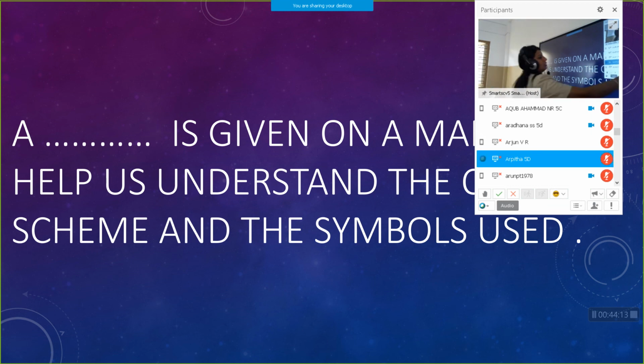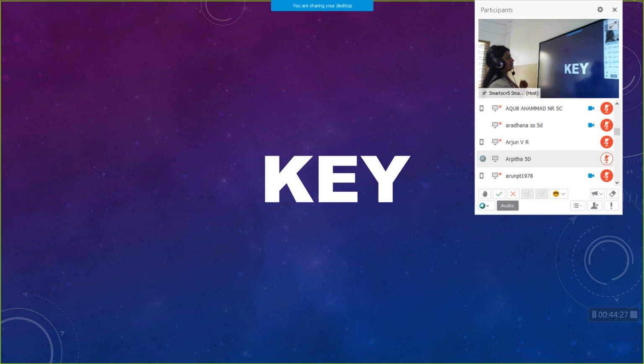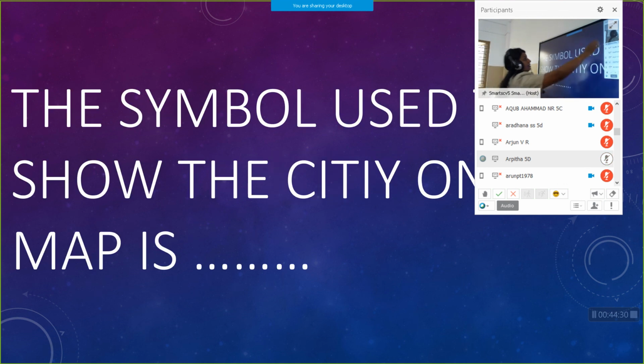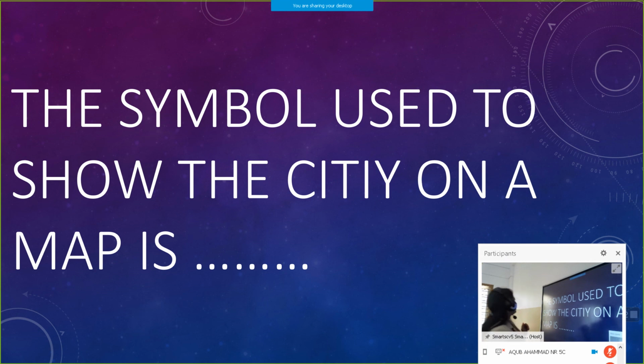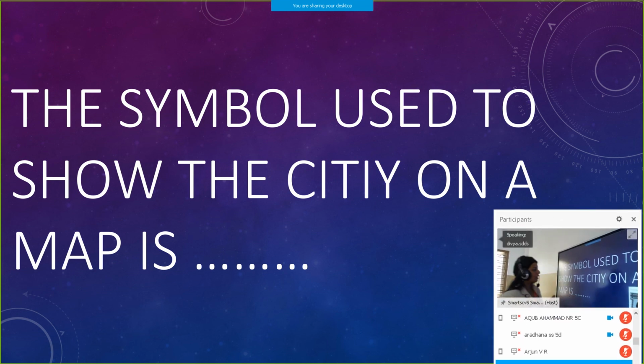Arpita, 5D. Okay, tell me the answer. Hari Krishnan, 5D. Say the answer. What is that? Key is the correct answer. Congrats. One more question. The symbol used to show the city on a map is dash. Who can say? The symbol used to show the city on a map is dash.